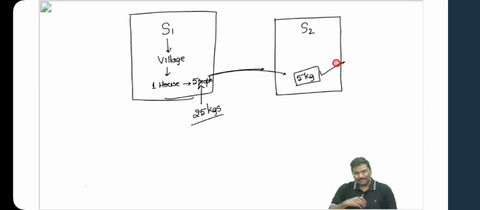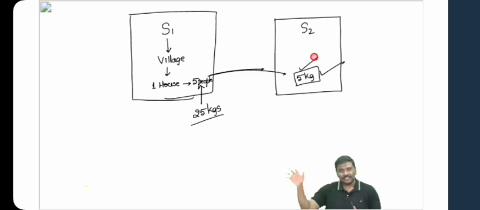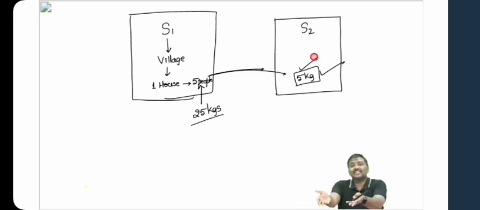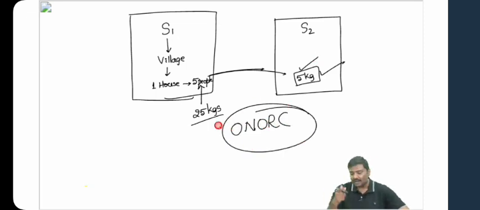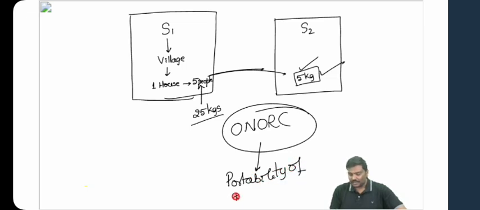You tell me. Is migration commonly observed in India or not? Are people from some of the states moving to other states in search of livelihood? It's a very, very common occurrence in India. But the problem was, this person is a beneficiary in state 1, not in state 2. Now, how can he get access to food grains in the second state? That is the precise reason Government of India has introduced ONORC, One Nation, One Ration Card, which will facilitate portability of the ration cards.